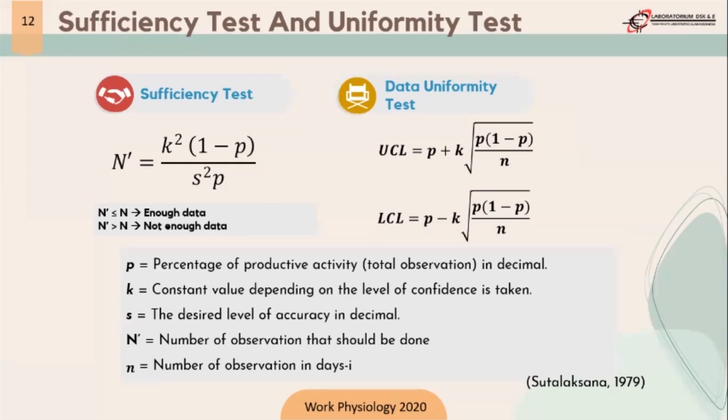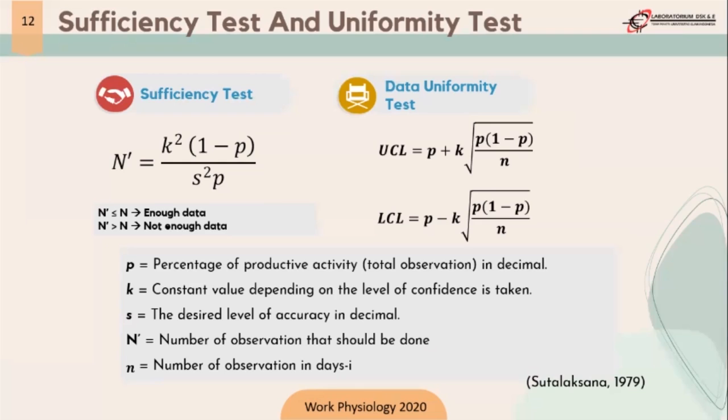Now this is the description of the formula. P is the percentage of productive activity over total observations, in decimal. K is a constant value depending on the level of confidence taken. According to Barnes 1980, there are 3 levels of confidence.